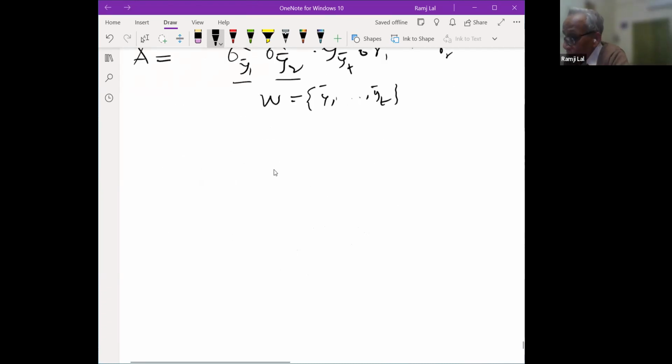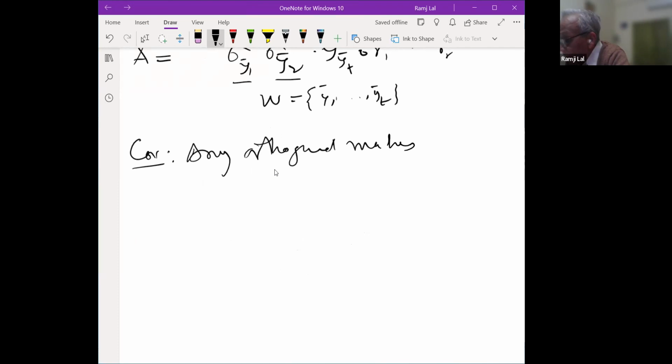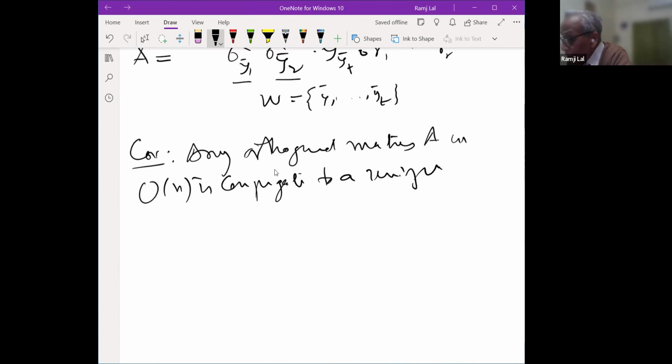Okay, so consequently, as a corollary, any orthogonal matrix A in On is conjugate to a unique matrix. You see that V, W, P1, P2, Pr were all unique, and the angles were also unique.